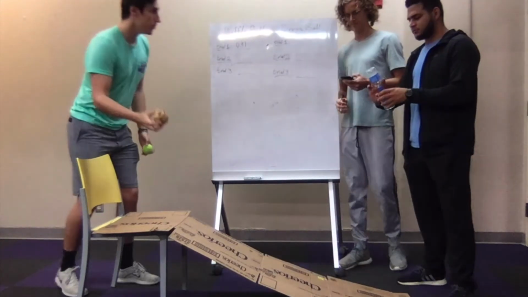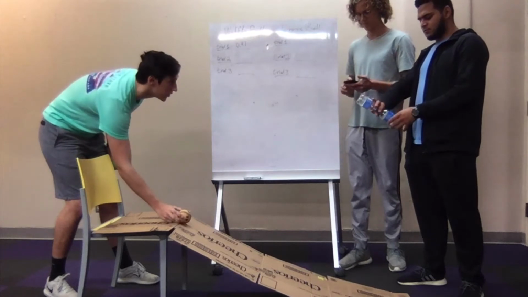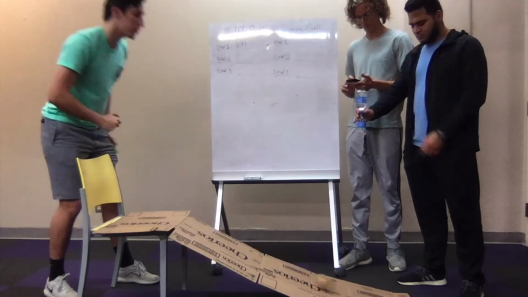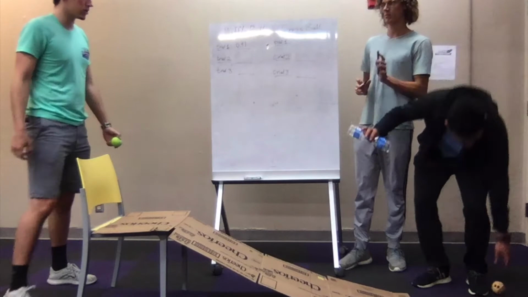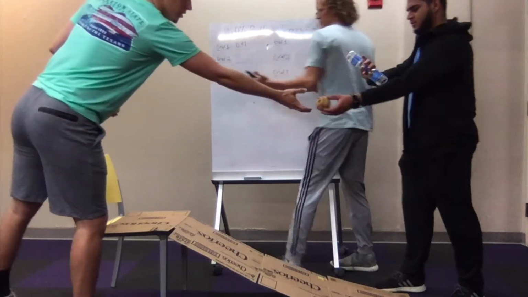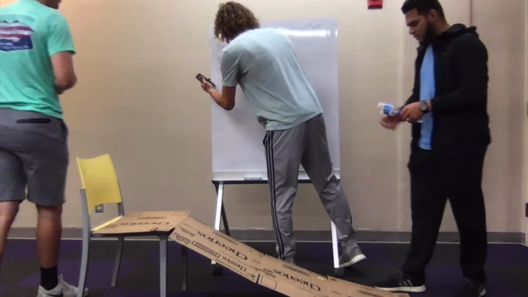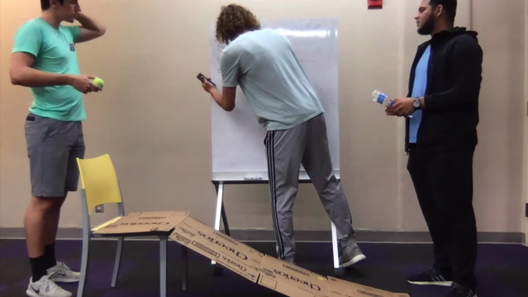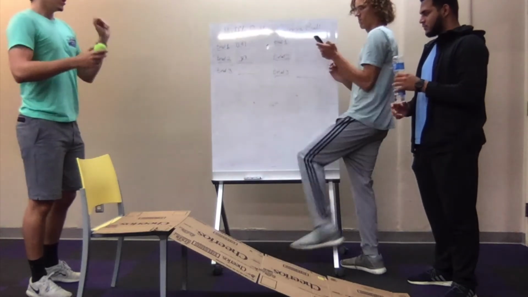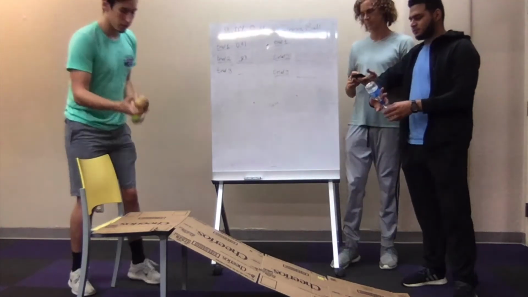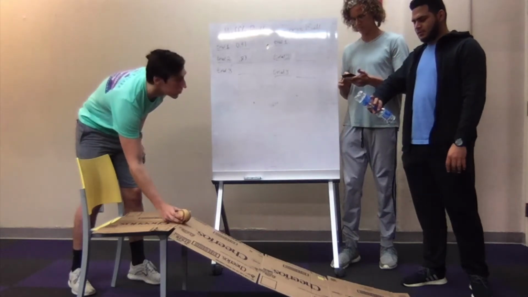Ready? Trial 2. 3, 2, 1, go. Trial 3. 3, 2, 1, go.